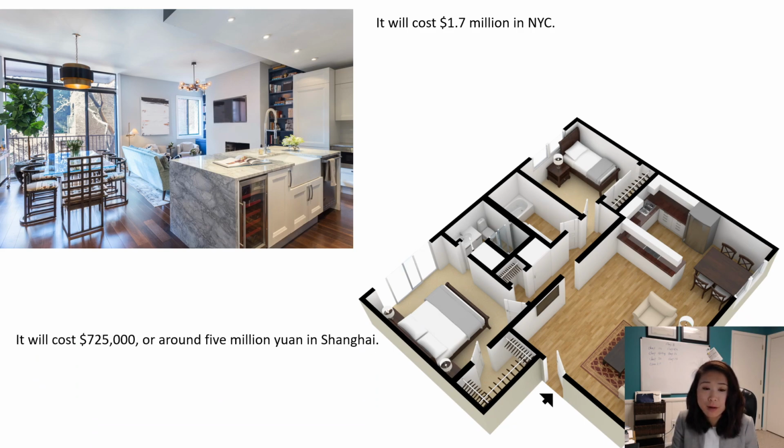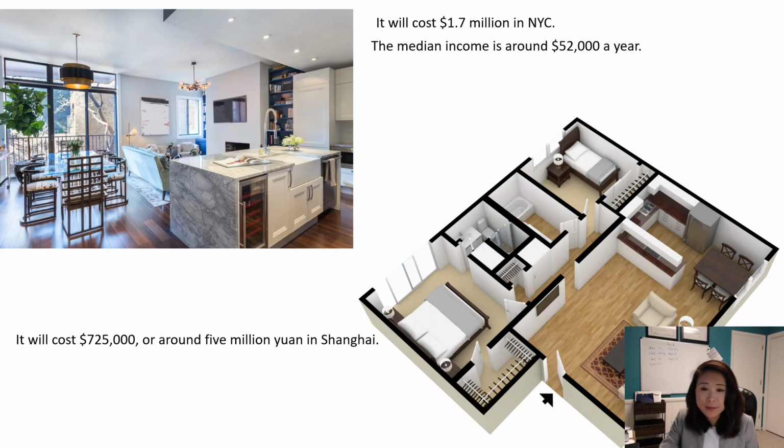In China, it will cost 725,000 yuan, about $125,000. So it seems like it's cheaper than New York City, right? But we are not trying to explain what the exchange rate or PPP is here. Here we are actually trying to understand how the local domestic people are feeling about this housing price.